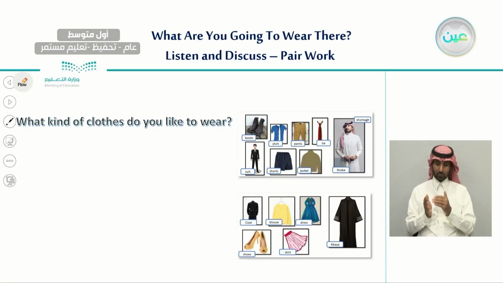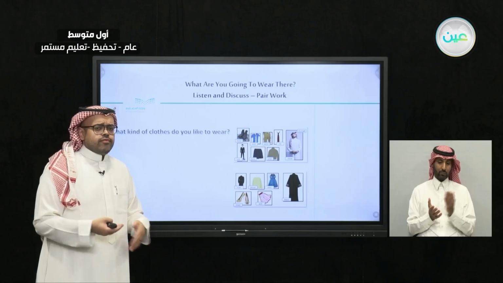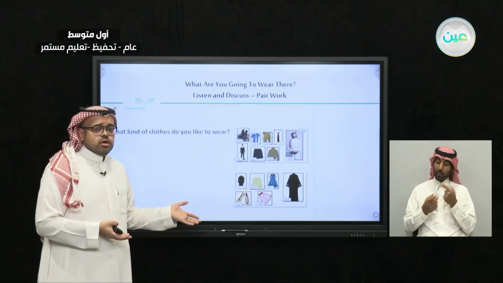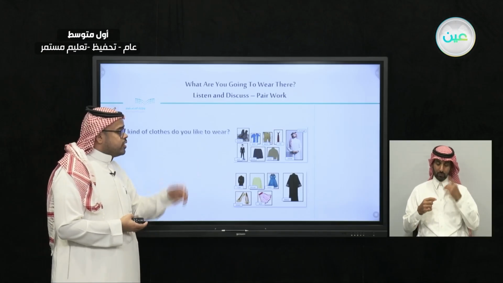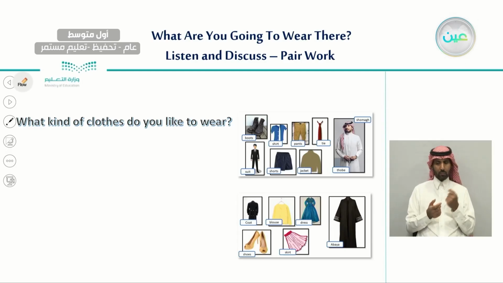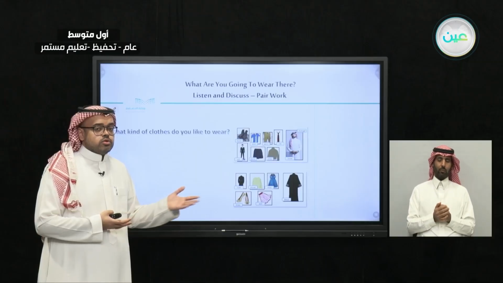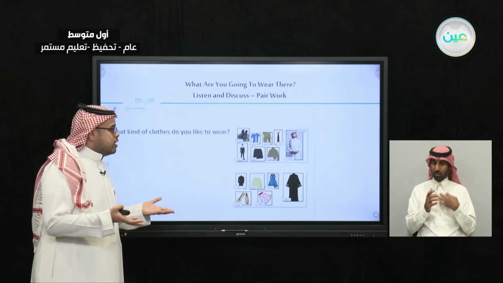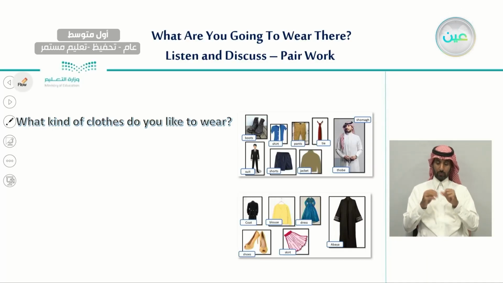So here we have a different set of clothes. As we said, the first one is for men and the other one is for women. Do you have other clothes that we didn't mention here? For example, clothes for men. Could you tell any other clothes that we didn't mention? For example, we can say there are jeans for men. We can say there is a t-shirt that is not mentioned here. And also for women, we can say a t-shirt as well, and we can say pants as well.